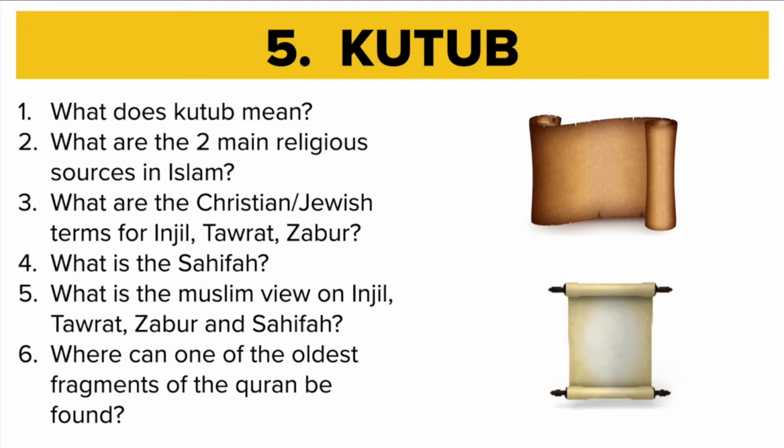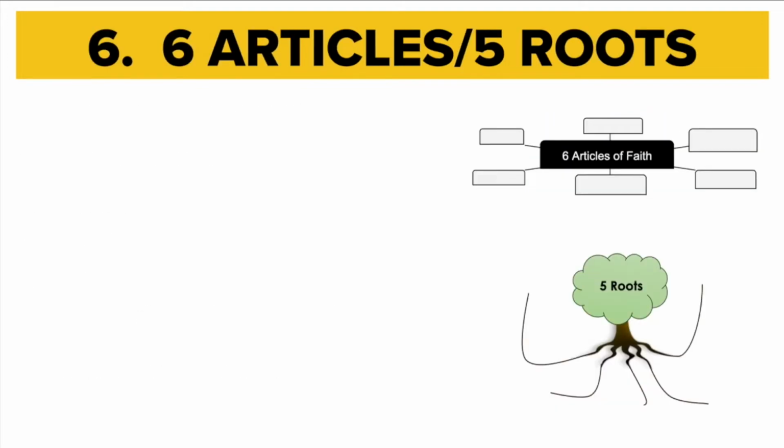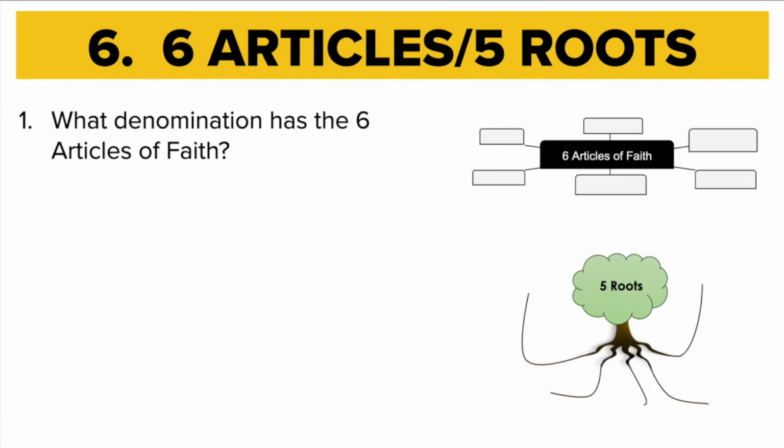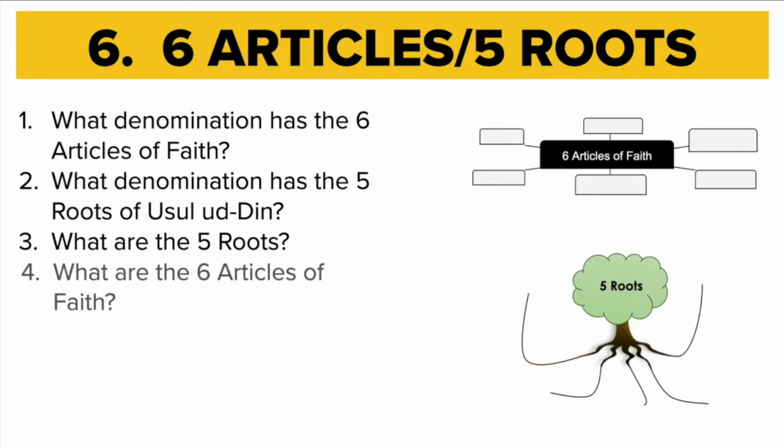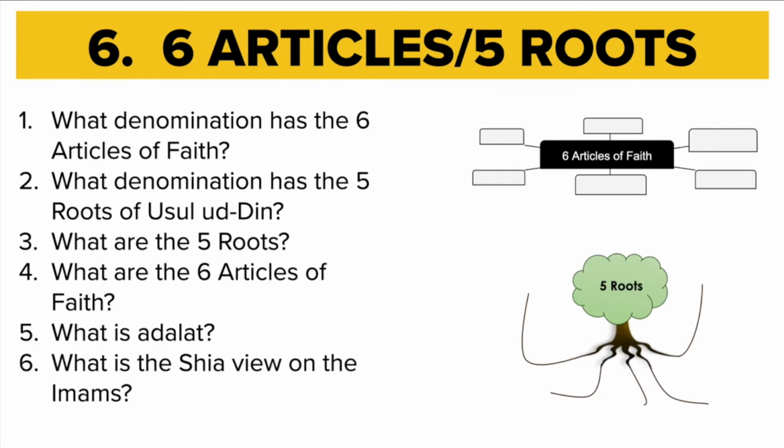Let's go on to topic 6, the final one. So the final 6 questions on the final topic. Question 1. What denomination has the 6 articles of faith? Question 2. What denomination has the 5 roots of Usul-ud-Din? Question 3. What are the 5 roots? For this question, please just name them. Question 4. What are the 6 articles of faith? Again, just name them. Question 5. What is Adalat? Give a definition here, please. Question 6. What is the Shia view on the Imams?